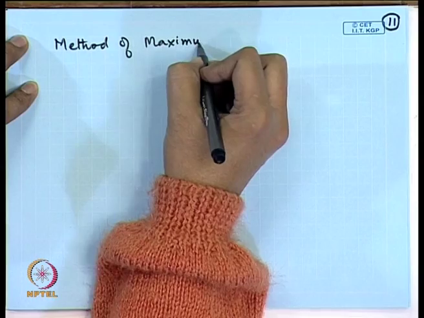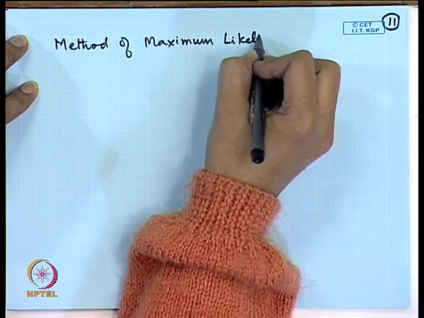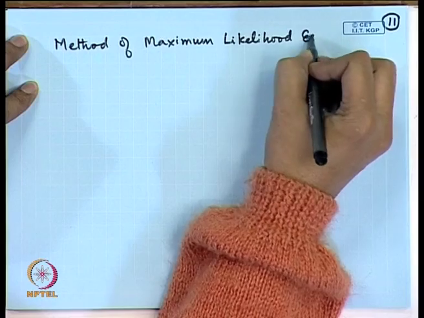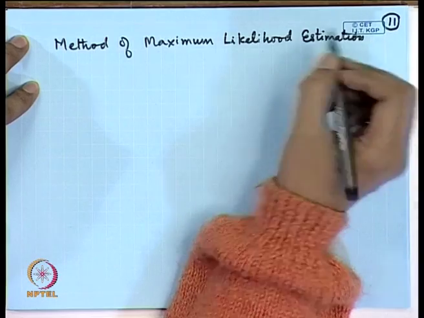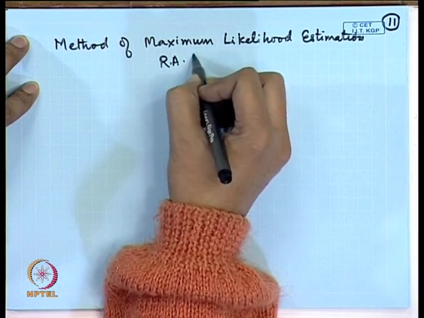After the method of moments, in the historical order, the method of maximum likelihood estimation is considered to be the most popular and currently most commonly used method of estimation. This was developed by R. A. Fisher. The method of maximum likelihood estimation. So, this method was developed by R. A. Fisher.